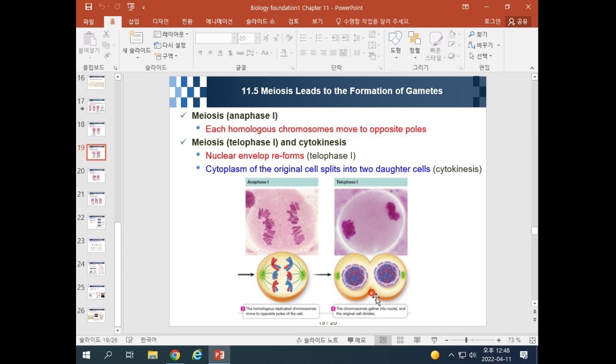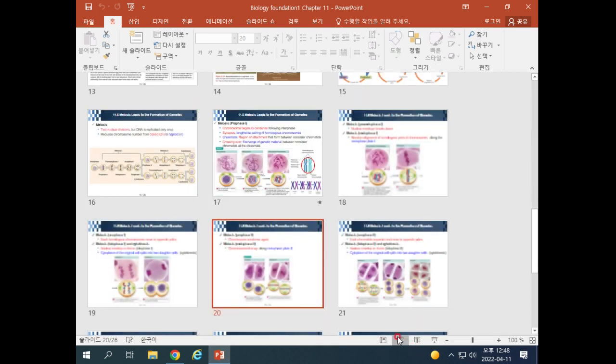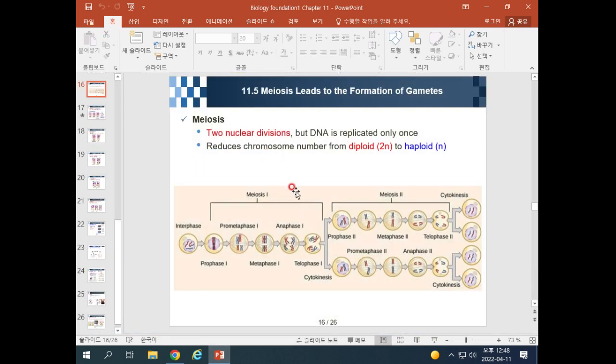After that, they go to prophase 2. So now we have finished meiosis 1, telophase 1, and then cytokinesis. After that, we will start meiosis 2.